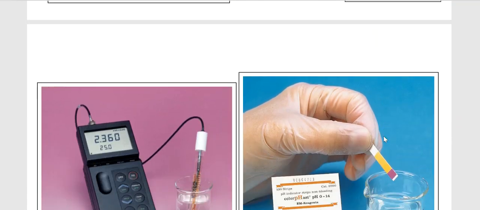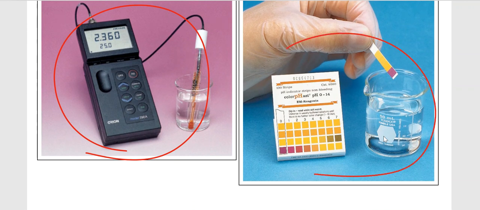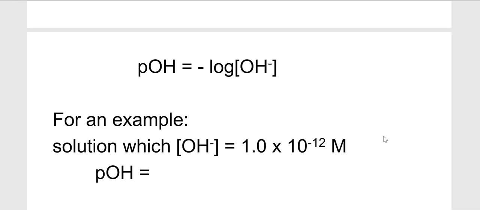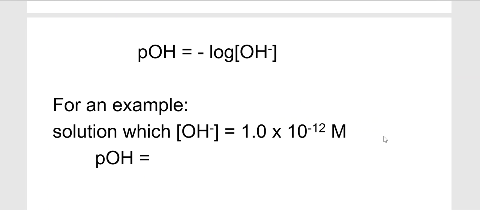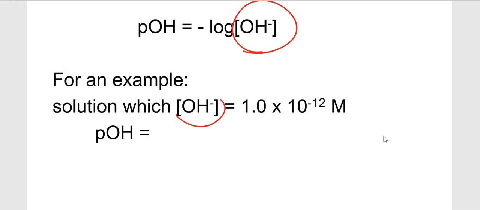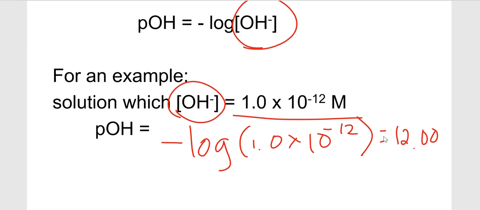All right, so this is a pH meter that you can use to measure the pH of the solution, or sometimes in low tech, you can actually use pH paper. Just like pH, pOH has the same equation. If you have the concentration of the hydroxide, you can find the pOH. So for example, if you have the concentration of hydroxide equal to this value, you just negative log it, 1 times 10 to negative 12. So this is equal to 12.00. Okay, so that's how you find the pOH.